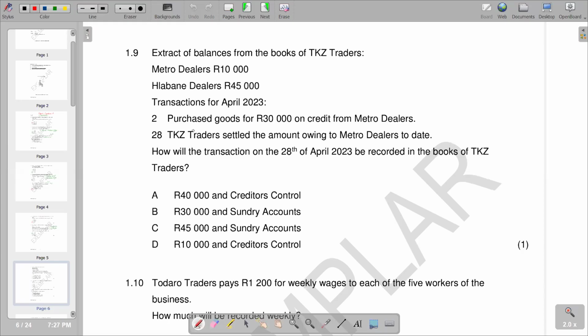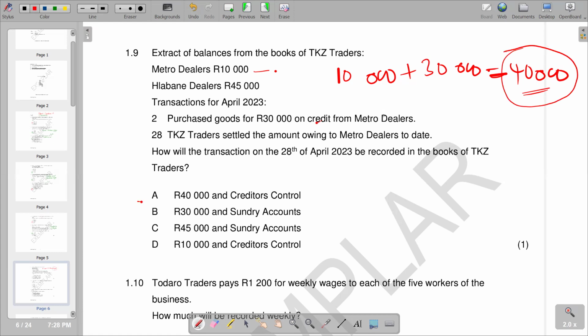You'd see that on Metro dealers 10,000, this becomes the original credit that we have. There was a further purchase of 10,000 on top of the 10,000 that we had at the beginning, plus you get to 40,000. So it means the amount of the transaction is now 40,000. So basically, now we are purchasing from Metro, it is going to involve the creditors control. So we have the creditors control A. So we have A as the correct response.